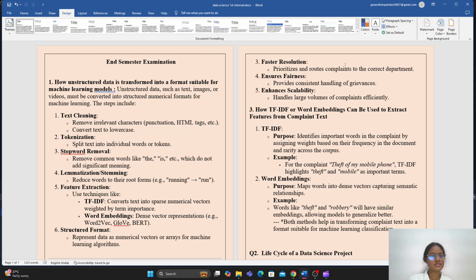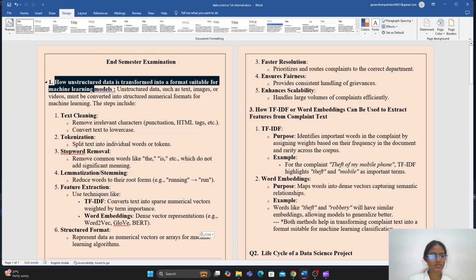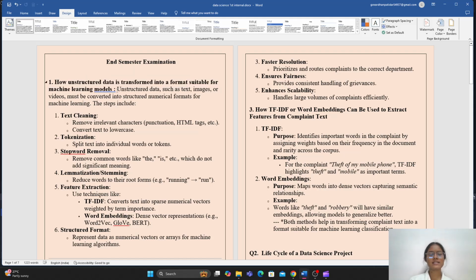So the first question is, how is unstructured data transformed into a format suitable for machine learning models? Before that, we will understand what unstructured data is. Unstructured data such as text, images, audio, or videos must be converted into a structured numerical format for machine learning, and it involves several steps. First is text cleaning.